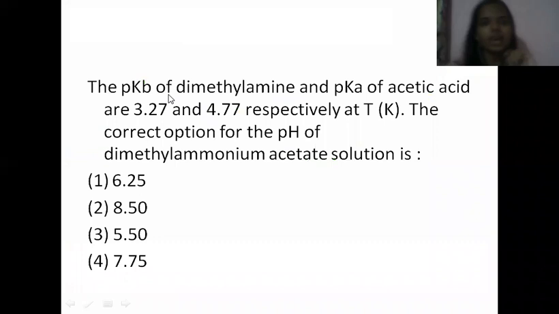Fine. Now, the pKb of dimethylamine and the pKa of acetic acid are given respectively at a particular temperature. The correct option for the pH of this is from the chapter equilibrium, a direct formula based question. Acetic acid is a weak acid, and dimethylamine is also a weak base, right?